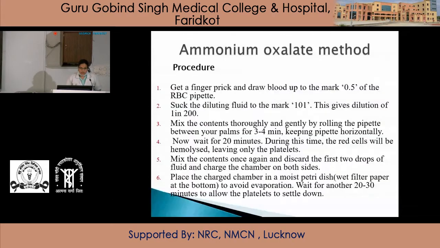So the procedure for this is: get a finger prick done under aseptic precautions and draw blood up to mark 0.5 of the RBC pipette. Suck the diluting fluid to the mark 101. This gives the dilution of 1:200. Now mix the contents thoroughly and gently by rolling the pipette between your palms for 3 to 4 minutes, keeping the pipette horizontally, as it is done for the RBC count.